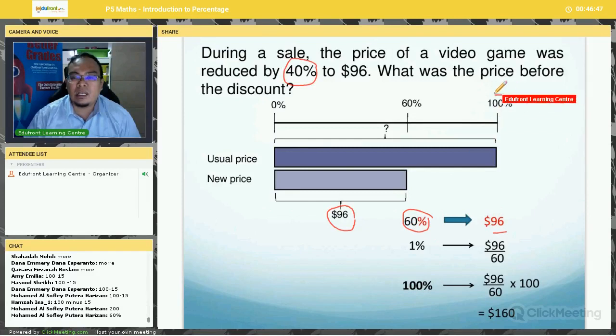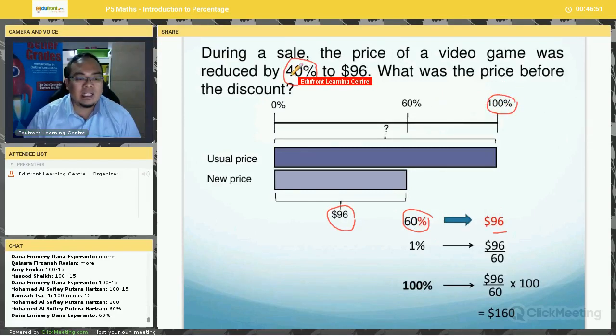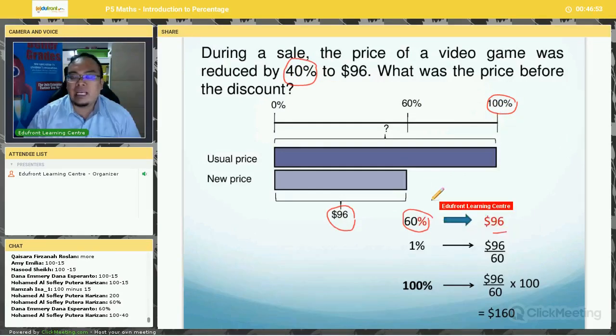How do I get 60%? 100 minus 40, I get 60%. So 60% is $96. So 1% is 96 divided by 60, and for 100% you just multiply by 100. So you get $160. Okay?